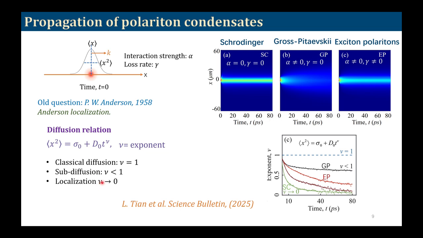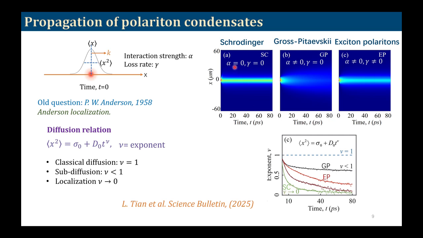So we would like to now see what is happening with the Exciton Polaritons. So we can see the critical diffusive exponent should be 1 for classical diffusion. For the GP particle, we can see clearly that nu is less than 1, so that is subdiffusion, but anyway it is a steady diffusion-like behavior.